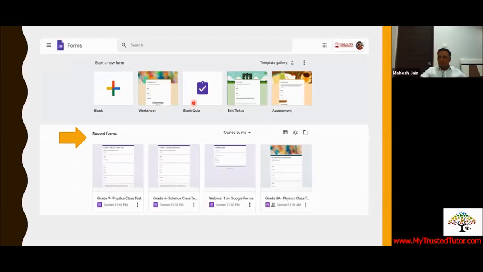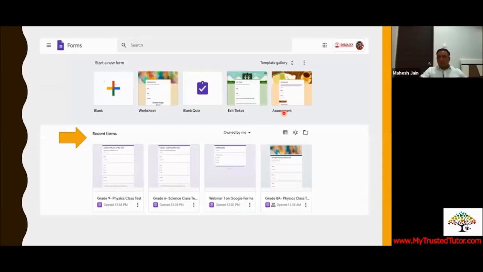There you can see there are various options available in Google form as you are teaching. You can create worksheets. Because in the online setup you can create a worksheet and pass it on to students. You can create a blank quiz. You can create an exit ticket. I hope you know what exit tickets are. If you are conducting a session and you want to check how you have done teaching, you can create a small exit ticket after every session, and you can get feedback whether they have understood or not. You can also use it for formative assessment, whether you want to have MCQ-wise or subjective, everything can be done.